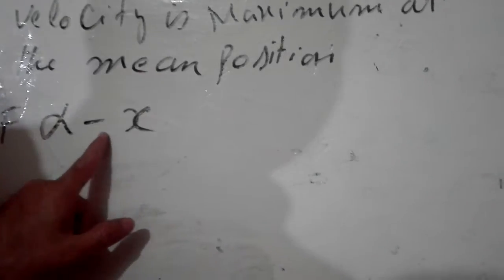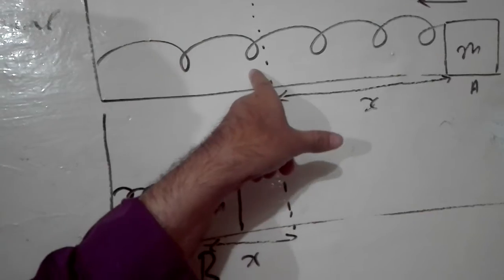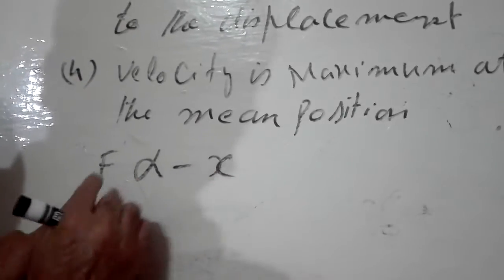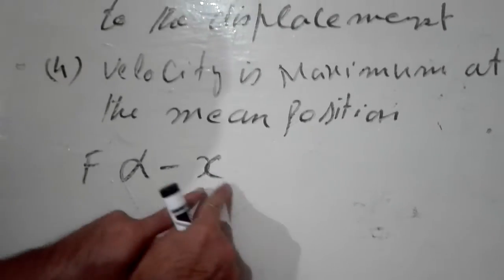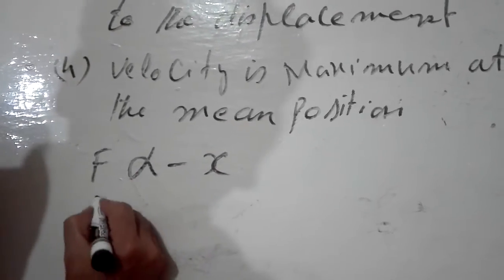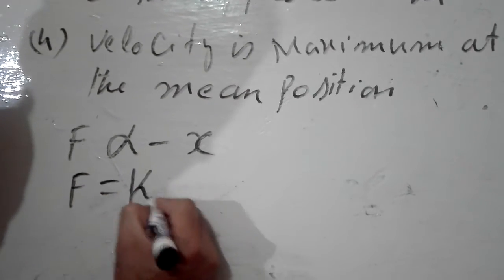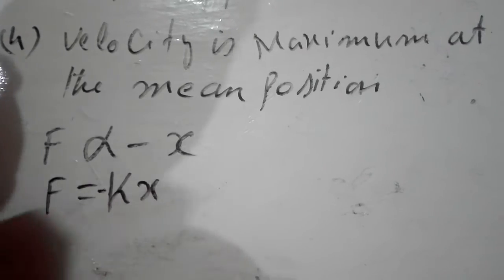Why am I saying negative sign? Because the direction of this displacement, acceleration is always toward the mean position. So that's why the negative sign is placed here. F is force, x is displacement. Force is directly proportional to the displacement. So we can replace this sign with the equality sign, and here it is F = -kx.